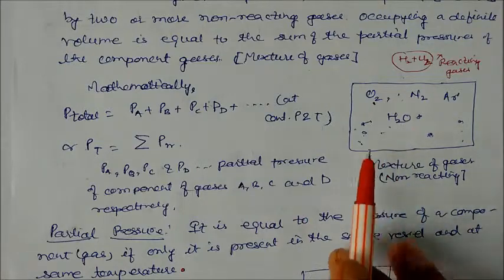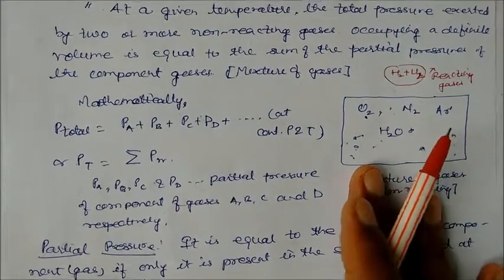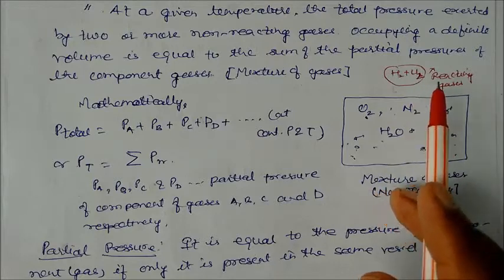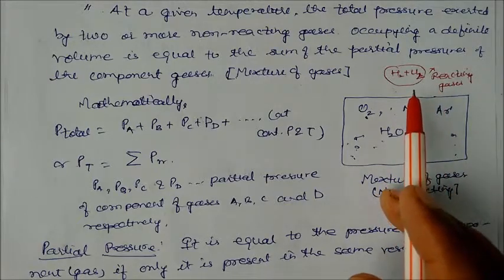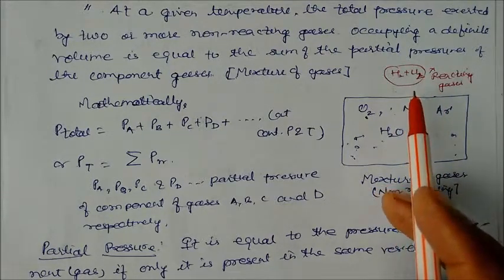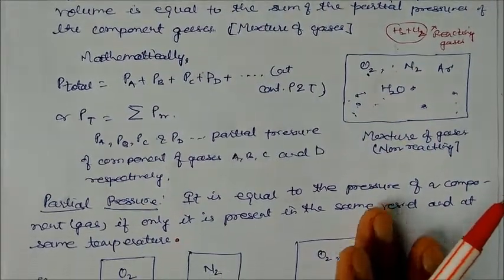These gases are non-reacting. We cannot take, for example, H2 and Cl2, as these are reacting gases. If you take them together, they will react with each other. So here Dalton's law of partial pressure will not work. So we have to take non-reacting gases.